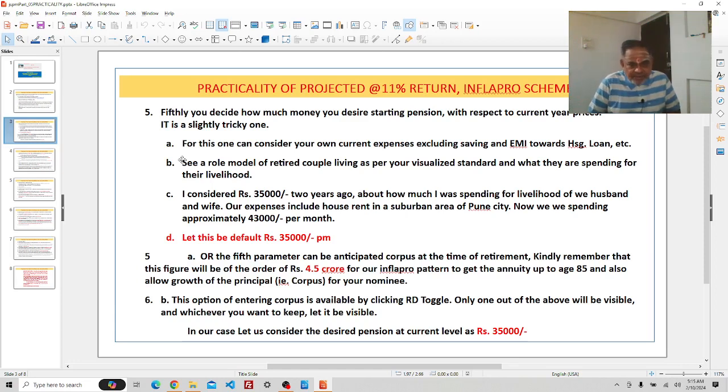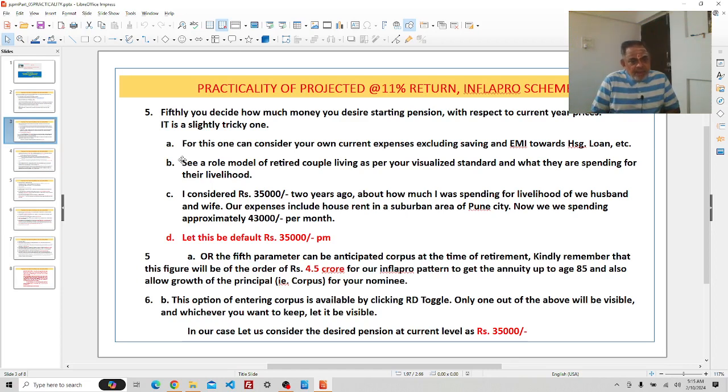I considered 35,000 rupees 2 years ago, about how much I was spending for the livelihood of we, husband and wife. Our expenses include house rent in a suburban area of Pune. Now we are spending approximately 43,000 rupees per month. Let it be this default 35,000 rupees.